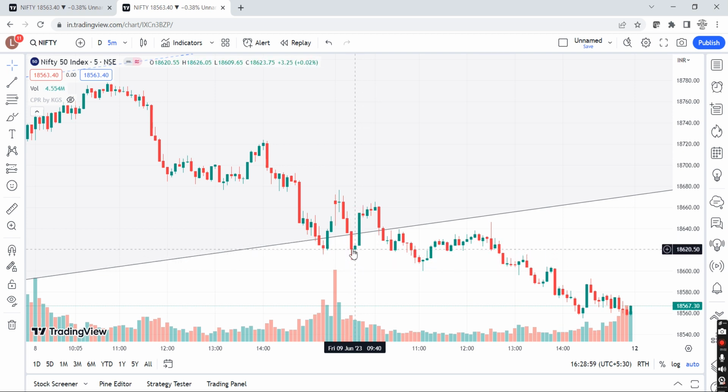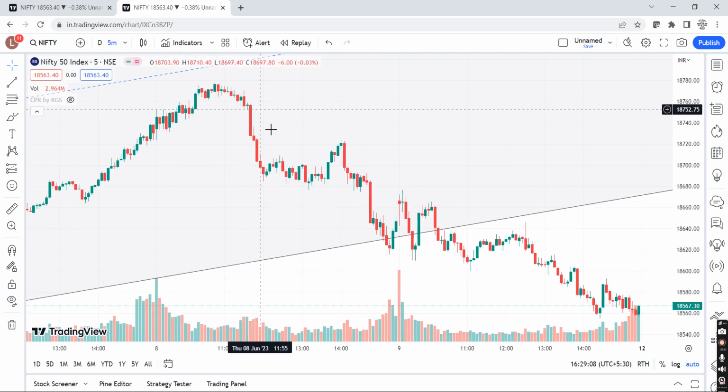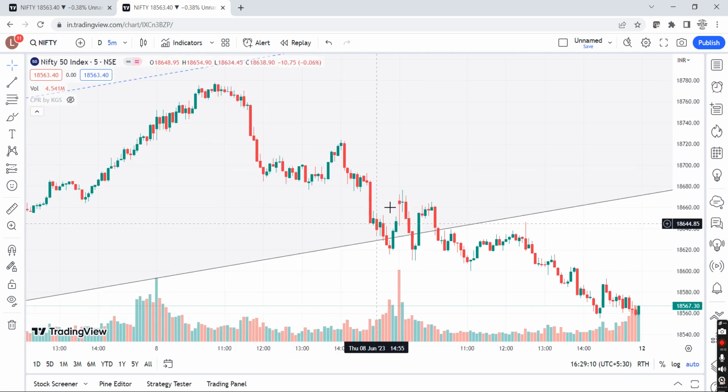So here there was no probability of shorting, right? Again you may see a bullish hammer is made. Now again for the bullish hammer it needs to break this swing high, right? Why this swing high? Because this is a lower lows structure.